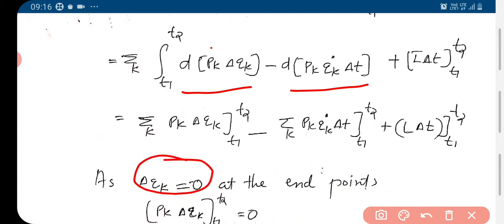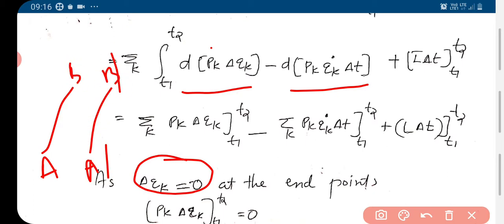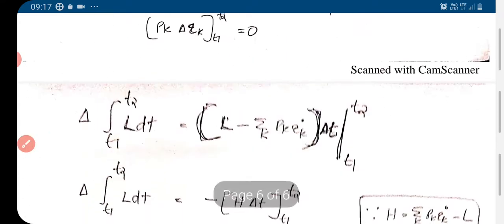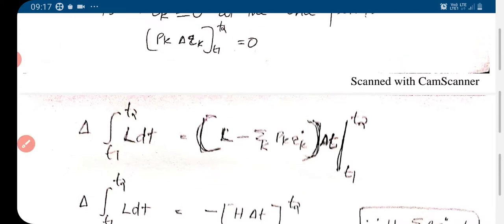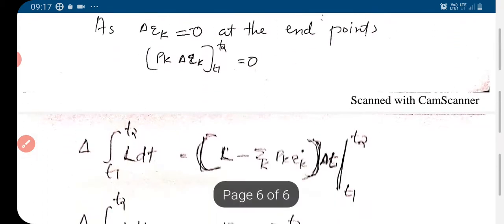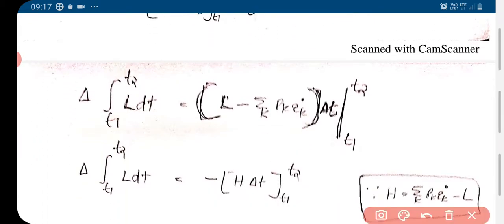At the end points δqk is 0, because we know at A prime, similarly at B prime, the coordinates are the same, only the time is different. So δqk is 0 at the end points, so this will be 0. So we have δ integral t1 to t2 L dt given by (L minus Σk pk q̇k) δt, limits t1 to t2.